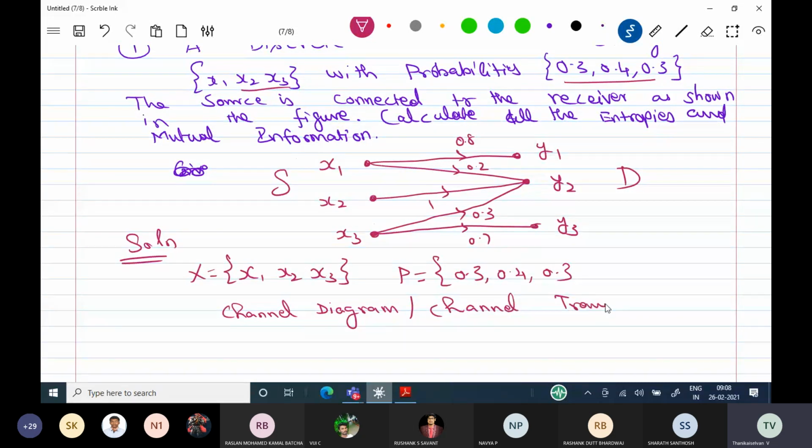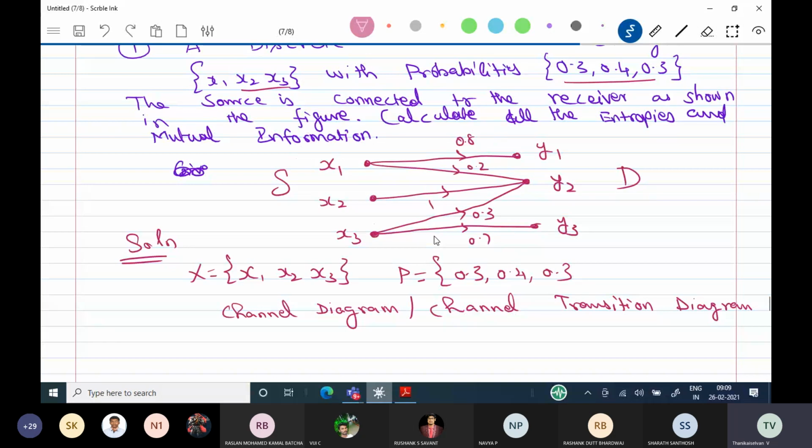In this channel transition diagram, whatever probability is given is the conditional probability. Already we have come across that when error exists in the transmission, conditional probability exists.